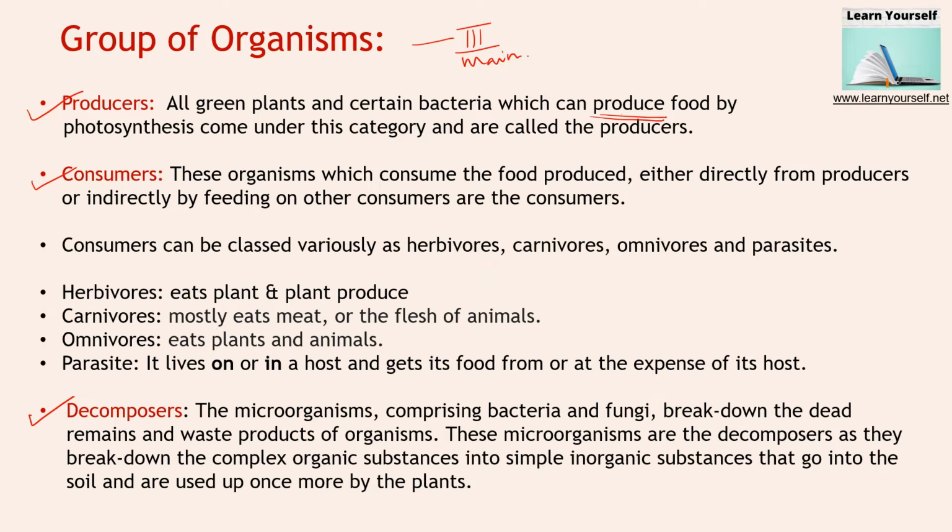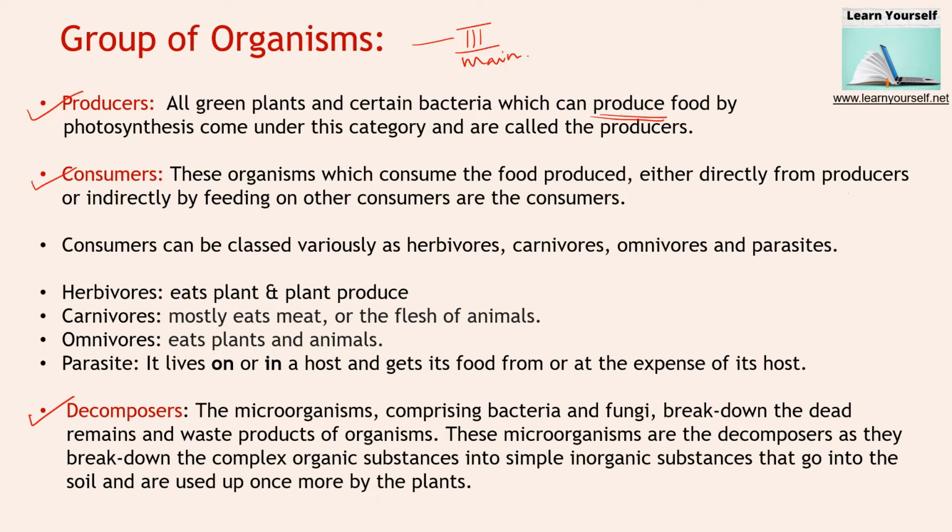Then second is consumers. As the name suggests, they consume whatever other living organisms are generating. That's why they are known as consumers. These organisms consume the food produced either directly from the producers or indirectly by feeding on other consumers.